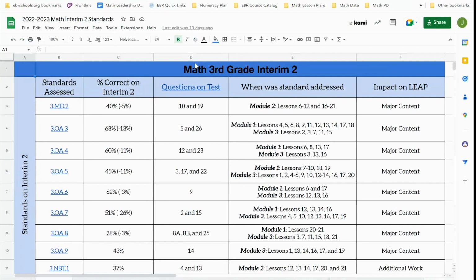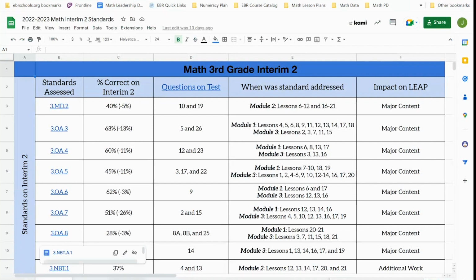But as we go through this process year after year, we're identifying areas that we can improve it. And so I'm going to walk you through some of the improvements and how to use it, that way you can see how it can fit in your school site and go from there. So the first thing is it automatically defaults to third grade. I'm going to draw your attention to the bottom.